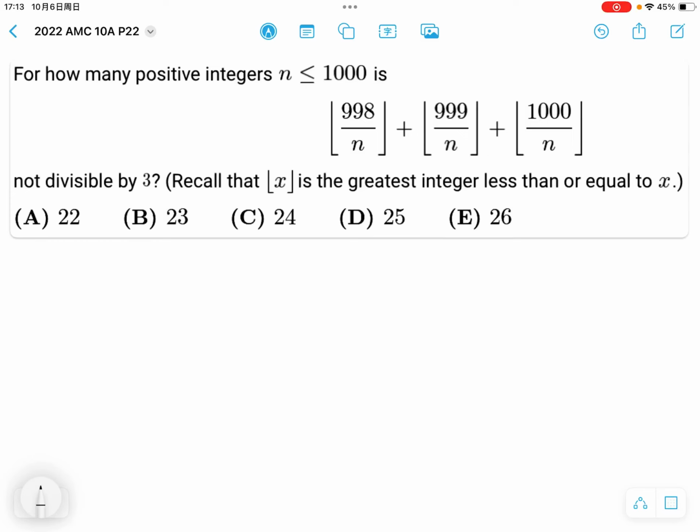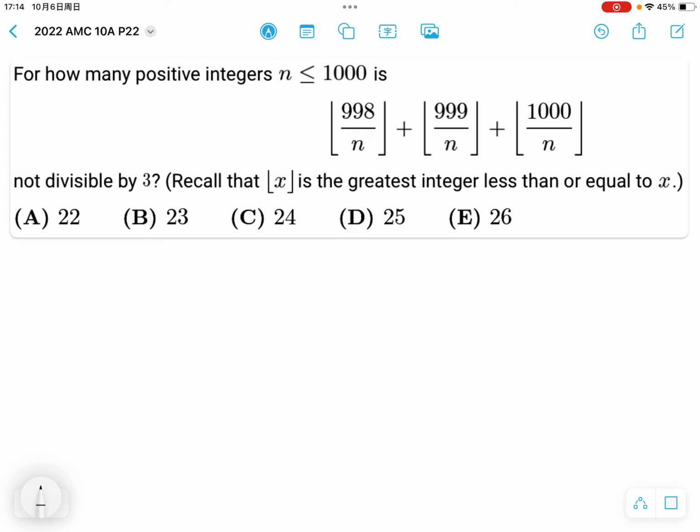This is 2022 AMC 10A Problem 22. For how many positive integers n less than or equal to 1000 is the floor of 998 over n plus the floor of 999 over n plus the floor of 1000 over n not divisible by 3? Recall that the floor function of x is the greatest integer less than or equal to x. There are 5 options that are really close: A, B, C, D, E. So let's start by listing out a few examples.